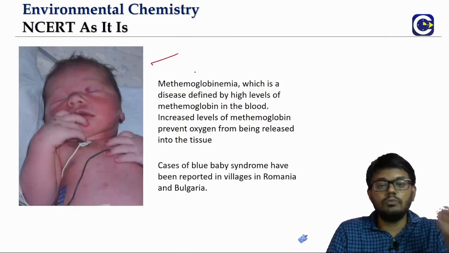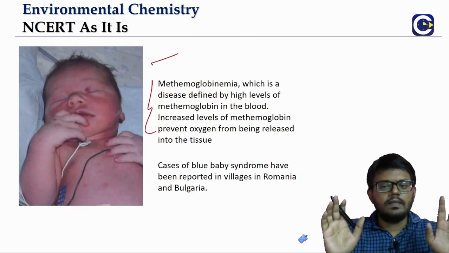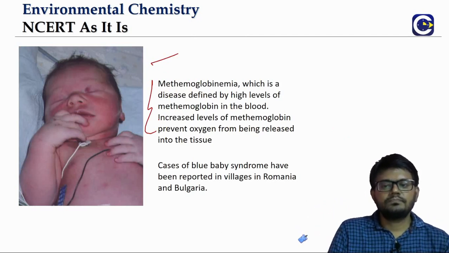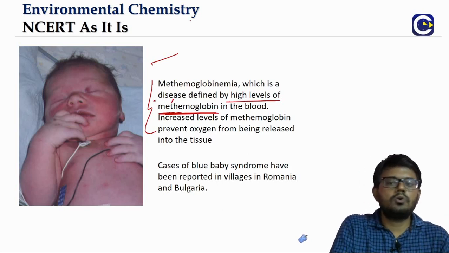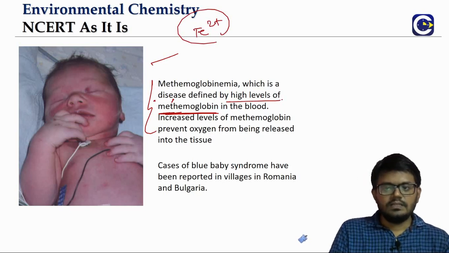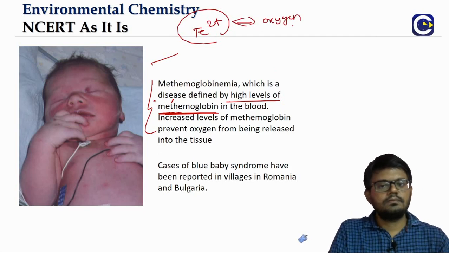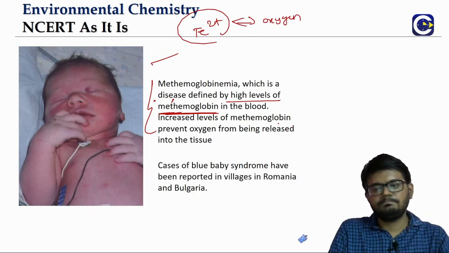So what is this blue baby syndrome? Generally, blue baby syndrome can come from two reasons. Here we look at the reason which is associated with the nitrates. So when you have high levels of methemoglobin, normally in hemoglobin we have Fe2+ ferrous that is able to combine with oxygen, so that the oxygen will be transported to the tissues and other parts of the body.